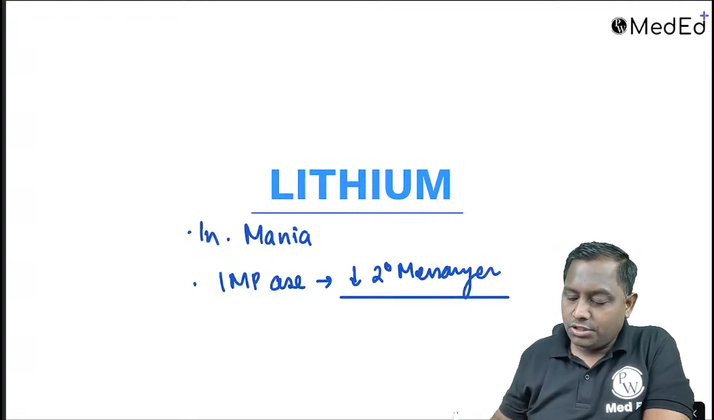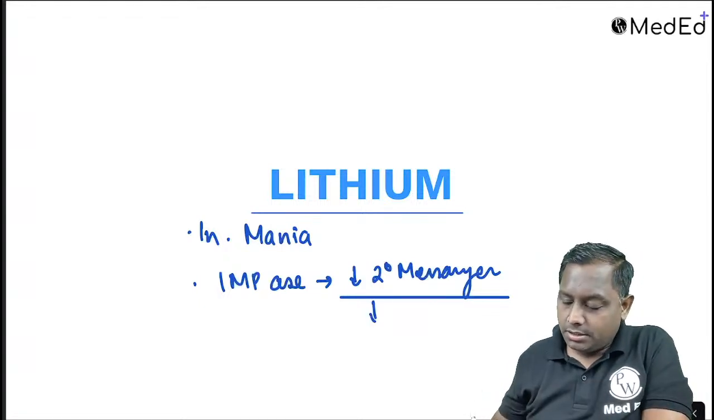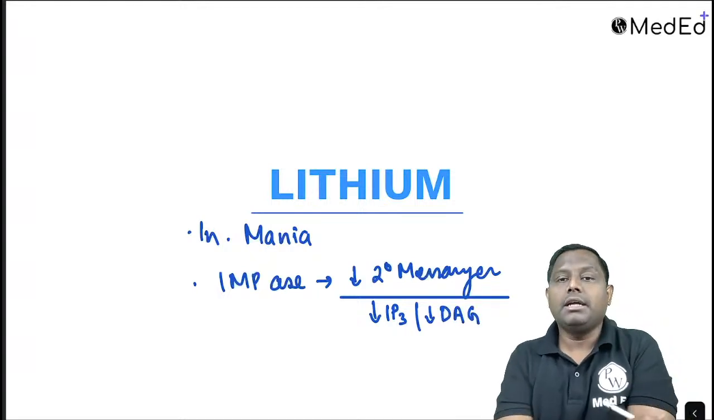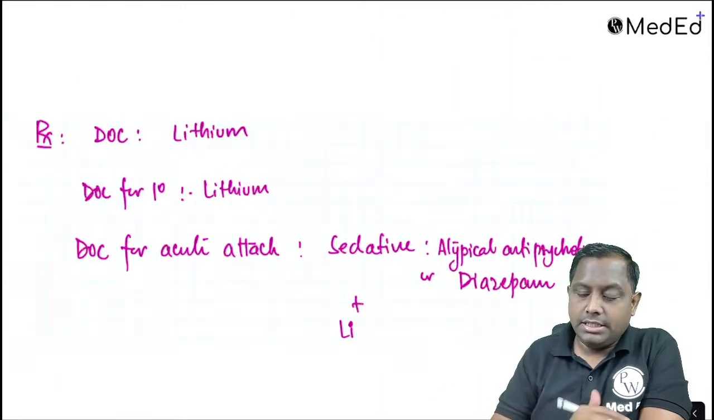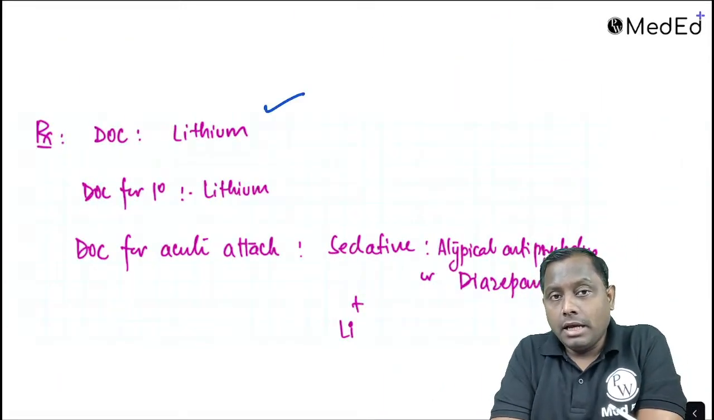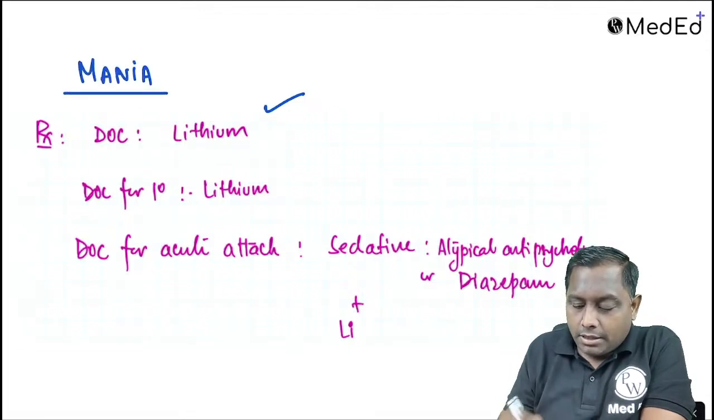मैसेंजर्स. And what are those secondary messengers? IMPase. What are those secondary messengers? That is ultimately decreasing the IP3 and ultimately decreasing the DAG. IP3 and DAG के लेवल को कम करता है. ठीक है. So lithium is one of the drug that is considered the drug of choice for mania, drug of choice for prophylaxis of mania, है ना. मैनिया के लिए ड्रग ऑफ चॉइस, मैनिया के प्रोफिलैक्सिस के लिए ड्रग ऑफ चॉइस, एंड ड्रग ऑफ चॉइस फॉर एक्यूट